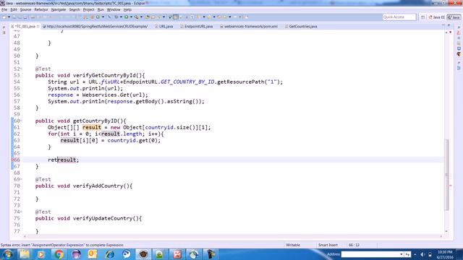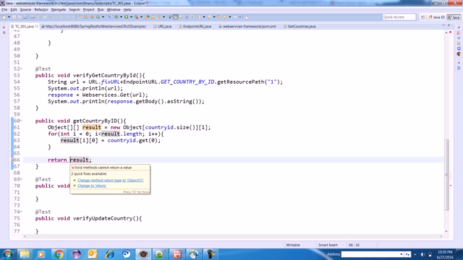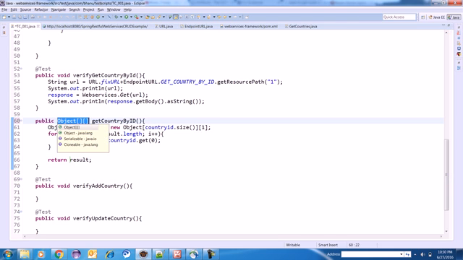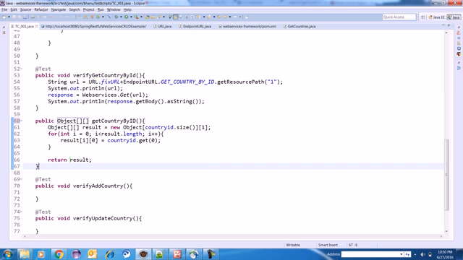Don't worry guys, I will explain what I'm trying to do here. I know you'll be a bit confused. Since I'm returning a result, and your method return type is void, but I'm trying to return an object of 2D array, I have to change my return type. Just place the mouse over here, click on this return. Here your return type should be Object 2D array, because you know that your method return type and method type should be the same. So now this method is returning a 2D object.